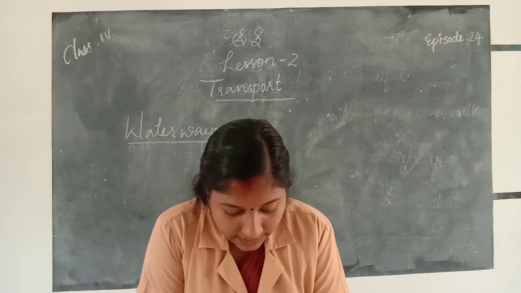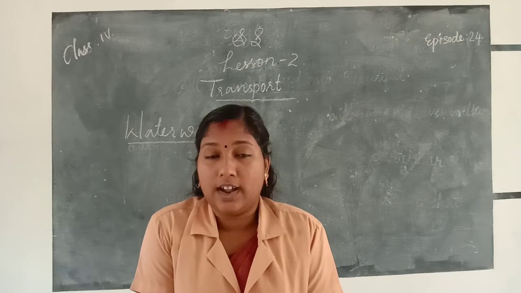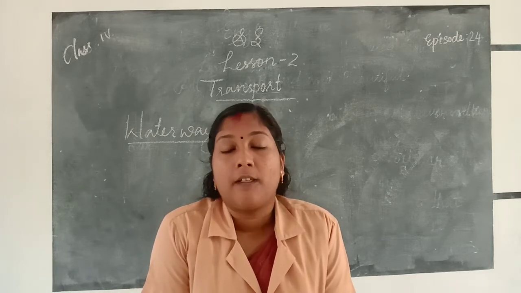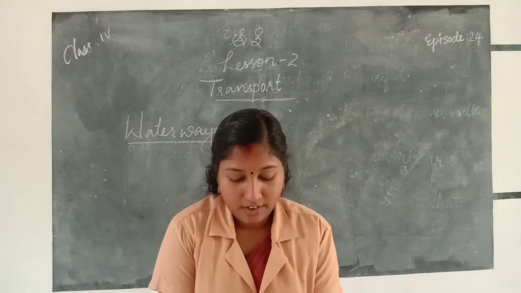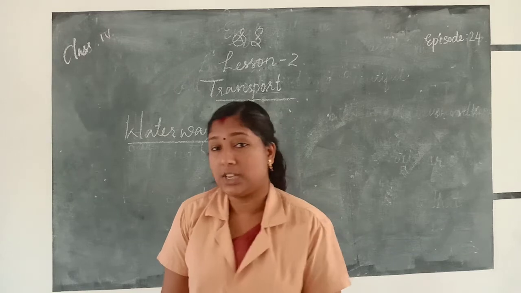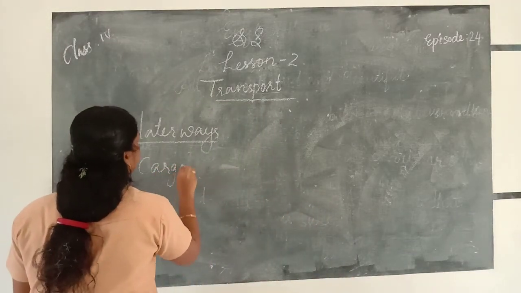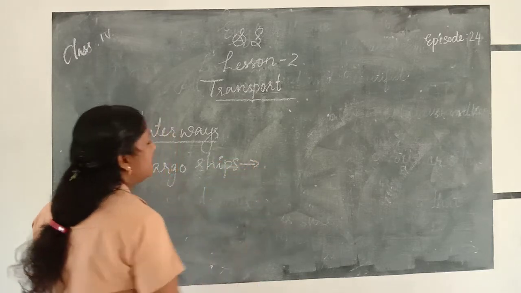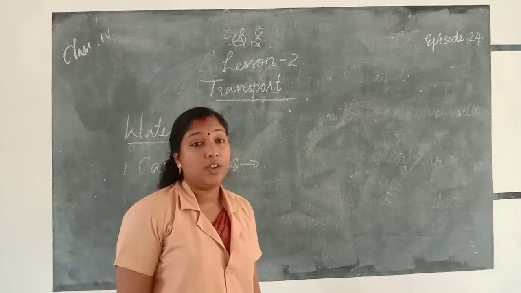There are two types of ships we use in water means of transport. The first one is cargo ships. Cargo ships are used to carry goods.